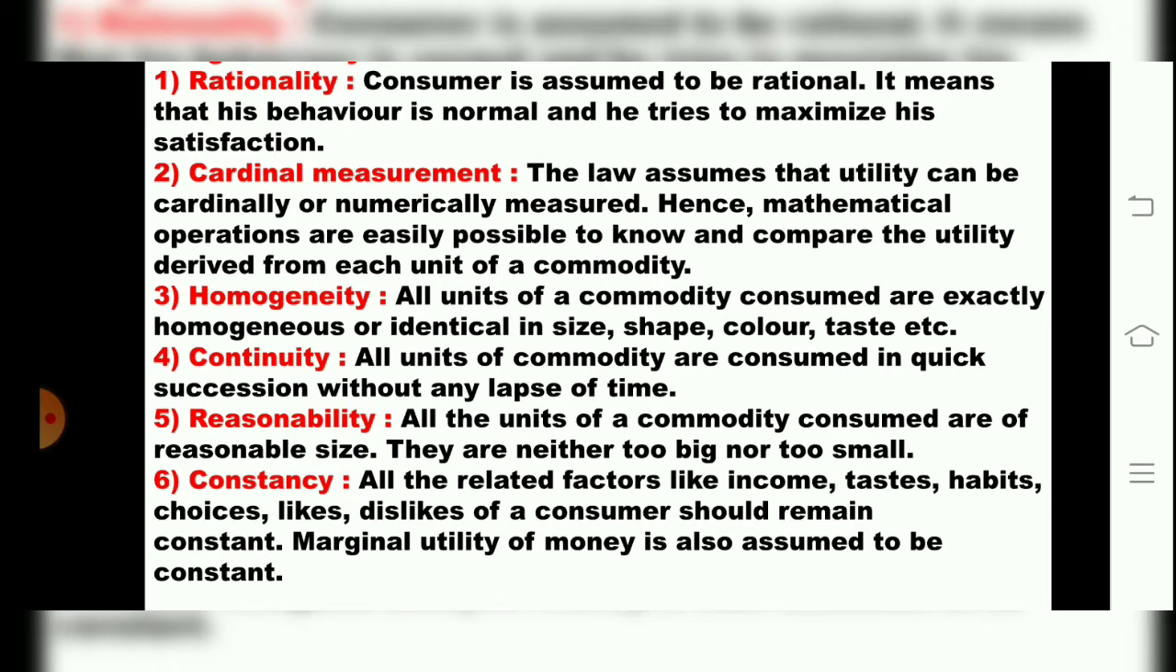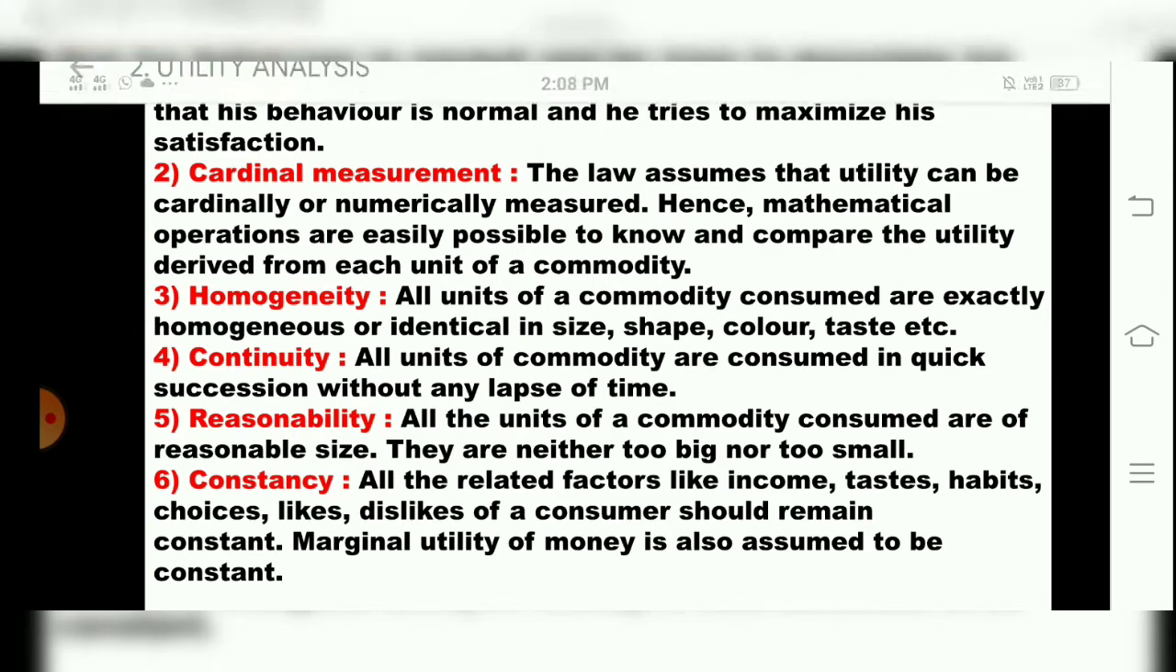Whatever things we purchase will depend on our choices, likes and dislikes. And it is the consumer who will remain constant. His likes or dislikes will not change every time. Say suppose he wants one brand of product, he will use and purchase that only. So here the marginal utility of money is also assumed to be constant, children.